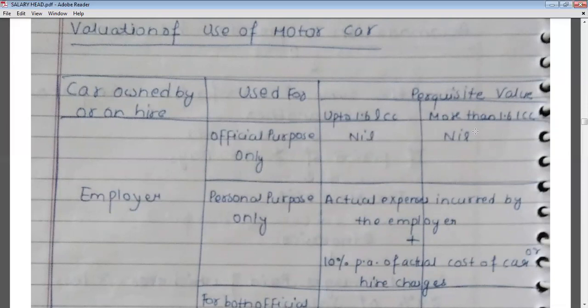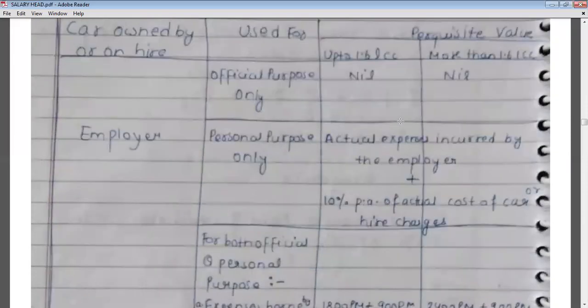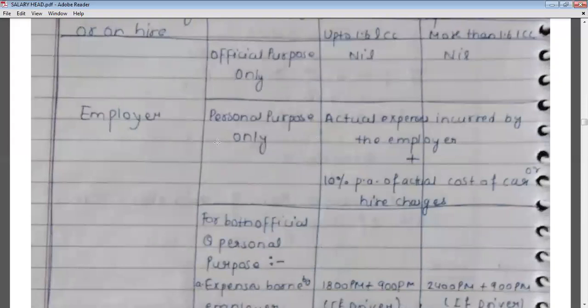And if the capacity of the car is more than 1.6 liter, then in that case also no perquisite value will be there. So when any car is owned by the employer and used for official purpose only, in both cases no value will be taxable. Okay? No motor car value will be taxable.